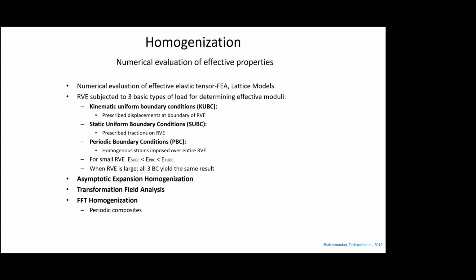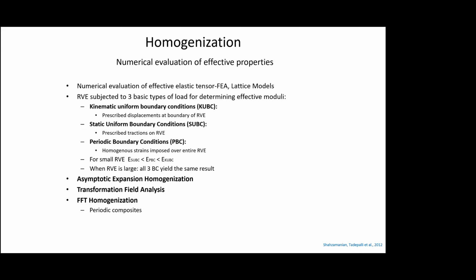Another is the static uniform boundary condition, where you can apply prescribed tractions or forces or stresses on the RVE. So one is like a load control, another is like a displacement control. The static uniform boundary condition is like a load control, whereas the kinematic uniform boundary condition is like a displacement control.